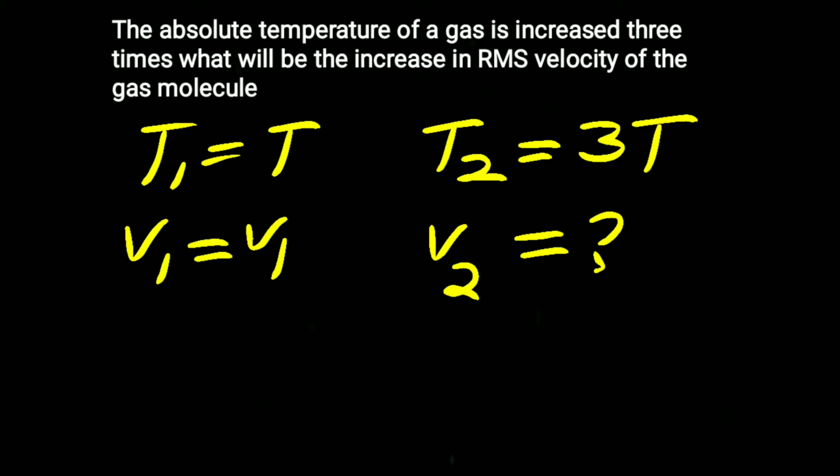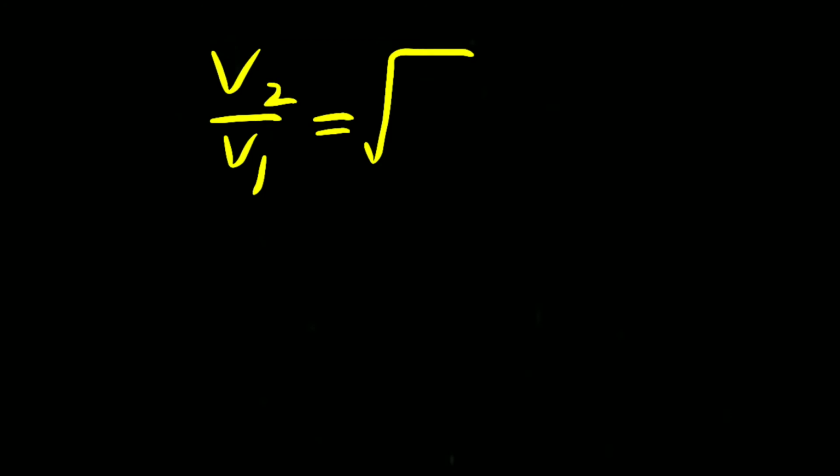We know the relation between the RMS velocity and absolute temperature: V is proportional to root T. Then we can write V2 by V1 equals root T2 by T1. Substitute the values in this equation.